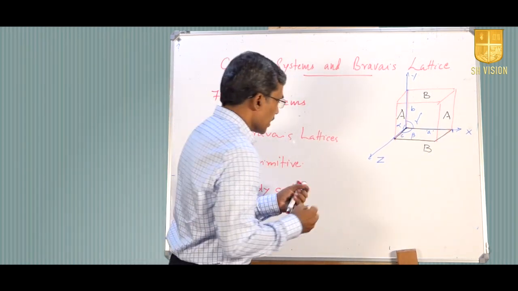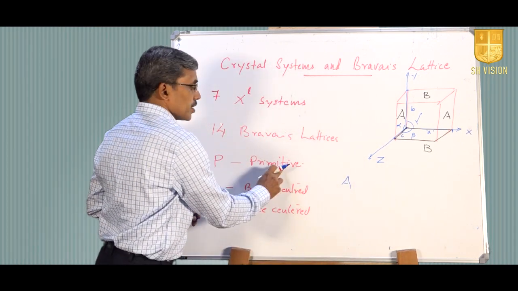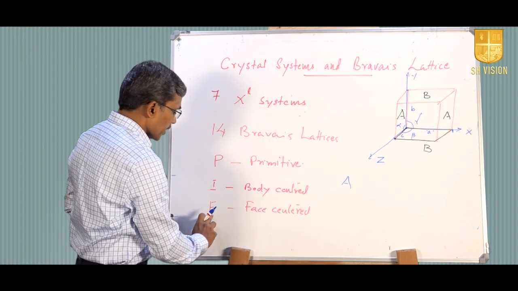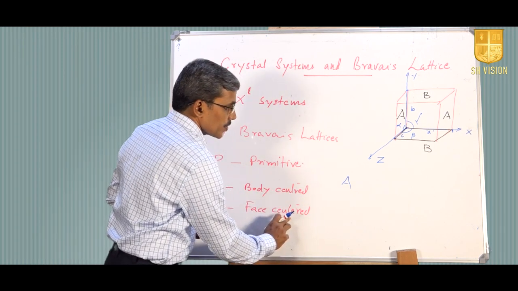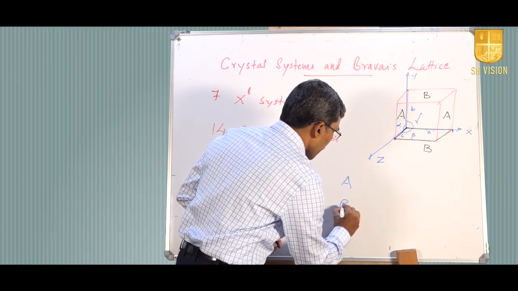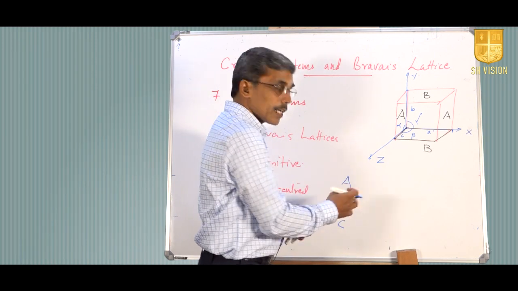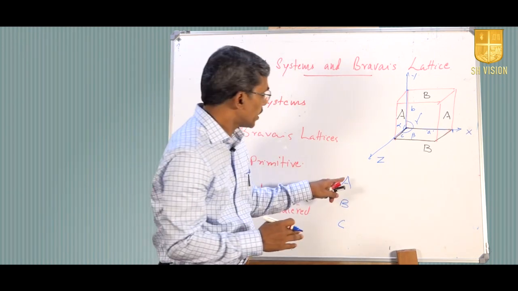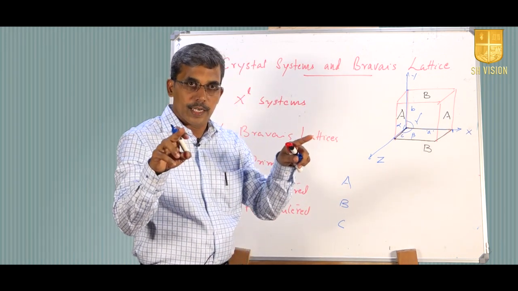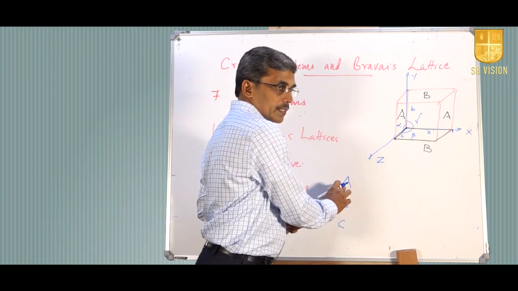So, if it is P, it is primitive system. If it is I, it is body centered system. If it is F, it is face centered system. Similarly, there are other three types, they are called A, B and C, where A, B and C are called base centered system, where base centered means along with those 8 corner lattice points, there will be 2 more lattice points on the A face.